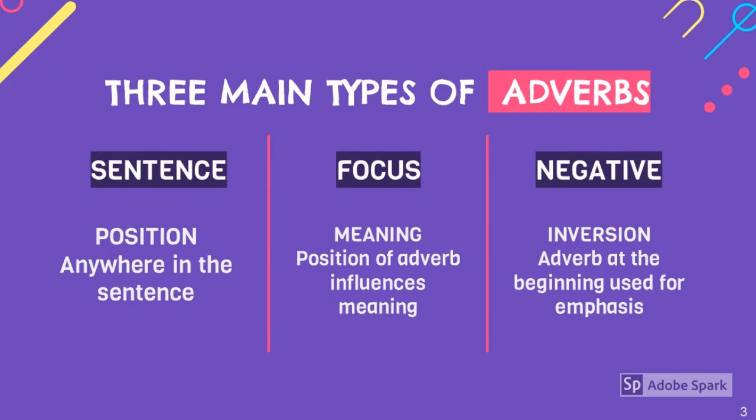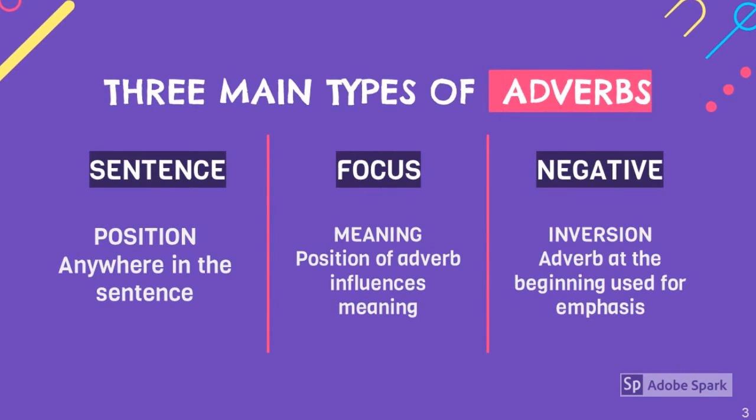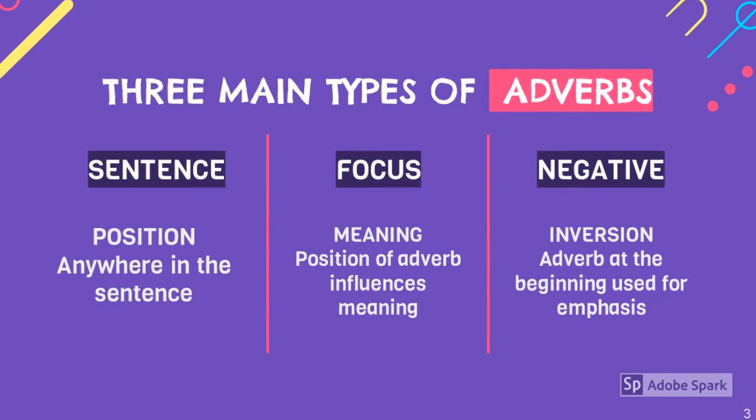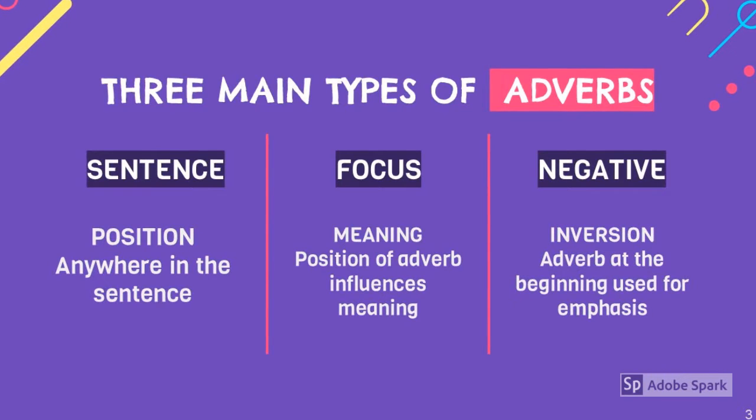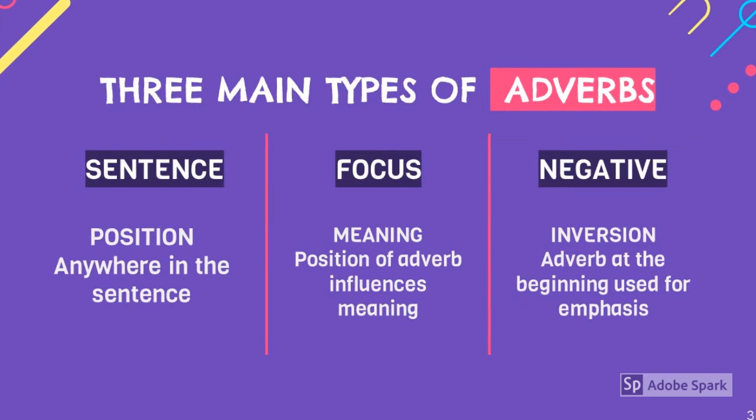And the way that we're practicing negative adverbs here is placing them at the beginning of the sentence in order to make emphasis on the idea we are expressing, which causes an inversion between subject and verb in the sentence. Let's see examples of each of these adverbs separately.